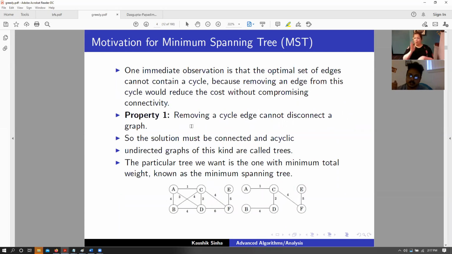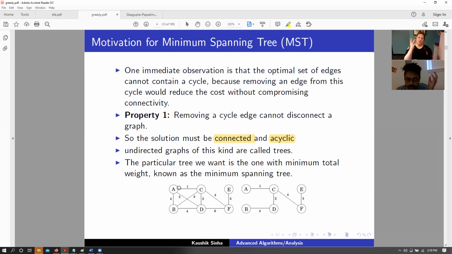So the first observation that we made was removing a cycle edge is necessary because it adds to the cost and it does not do anything to connect the vertices. Secondly, removing a cycle edge will never disconnect a graph, because if it's a cycle edge, that means there are more than one unique paths available for these vertices. Removing a particular cycle edge does not disconnect my graph, right? So our solution has to be a connected set of vertices, and it has to be an acyclic set of vertices or edges. So these sort of undirected graphs are what we call trees now.